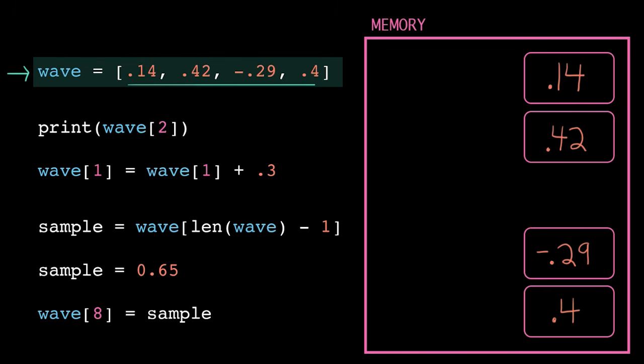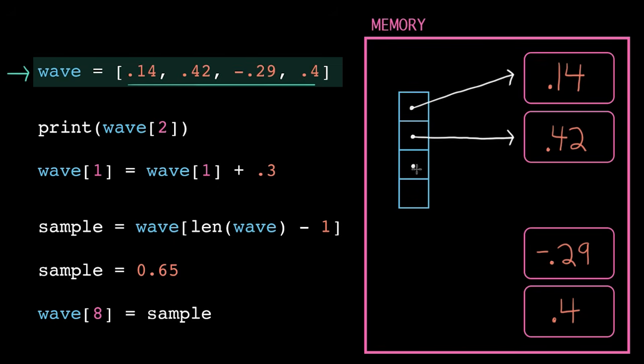Okay, but then how does it find all those elements if they're scattered around in memory? Well, it allocates a separate small chunk of memory whose job is to point to the locations where the elements are stored, just like a directory. The variable name then points here. Specifically, it points to the first slot, which contains the location for the element at index 0. That's why indices start counting at 0. They're offsets from this location in memory.